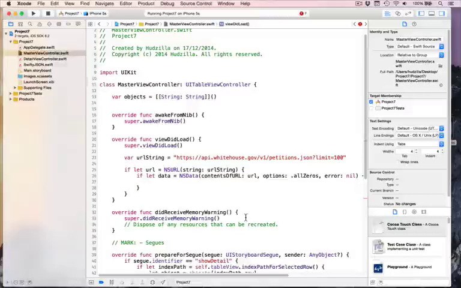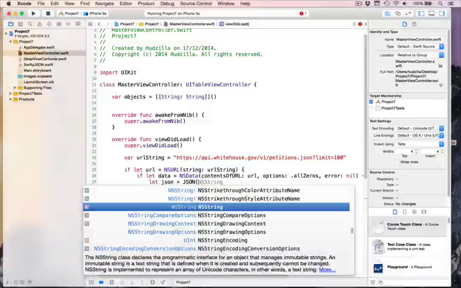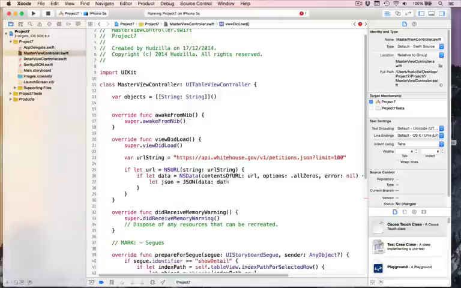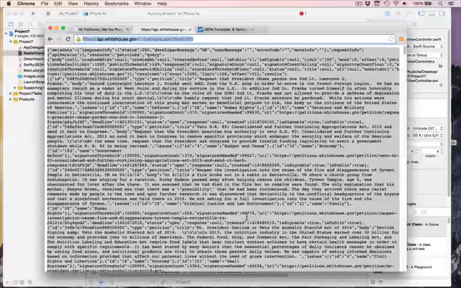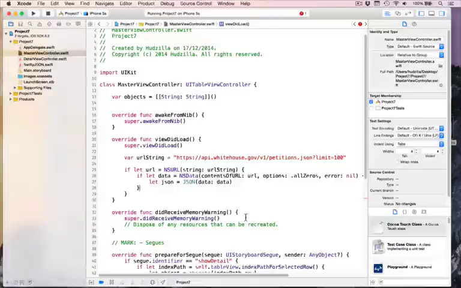try and parse it using SwiftyJSON. And to parse it, it's so simple. You just say let json, my constant, equals JSON, all in caps, then data. That's it. That will convert all that text into a SwiftyJSON parsed object we can then query. And querying it is so natural.